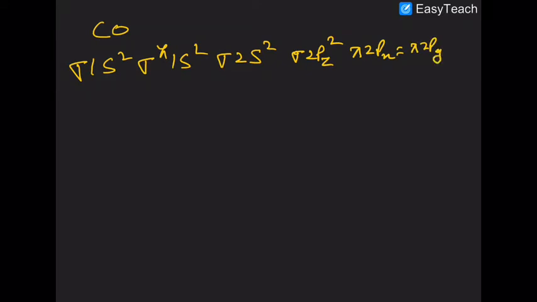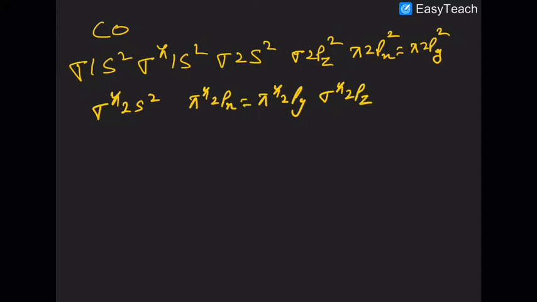So you can write either x or y here depending upon your choice, and then you have sigma antibonding 2s. Pi antibonding 2px, pi antibonding 2py, and sigma antibonding 2pz are vacant. They all have 0 electrons.